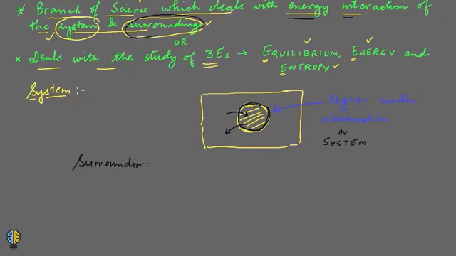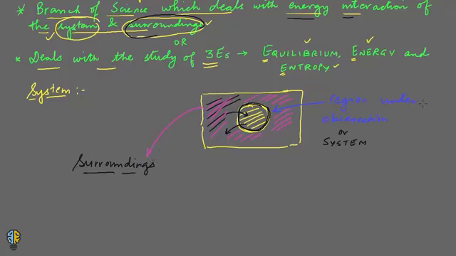The immediate region outside the system is called surrounding. So this is my surrounding. Whatever is left of the universe after the system is called surroundings.